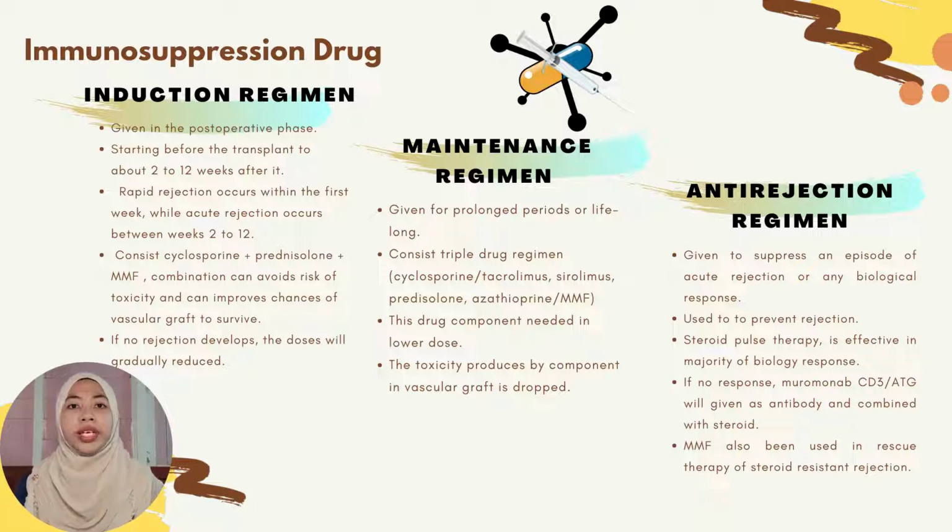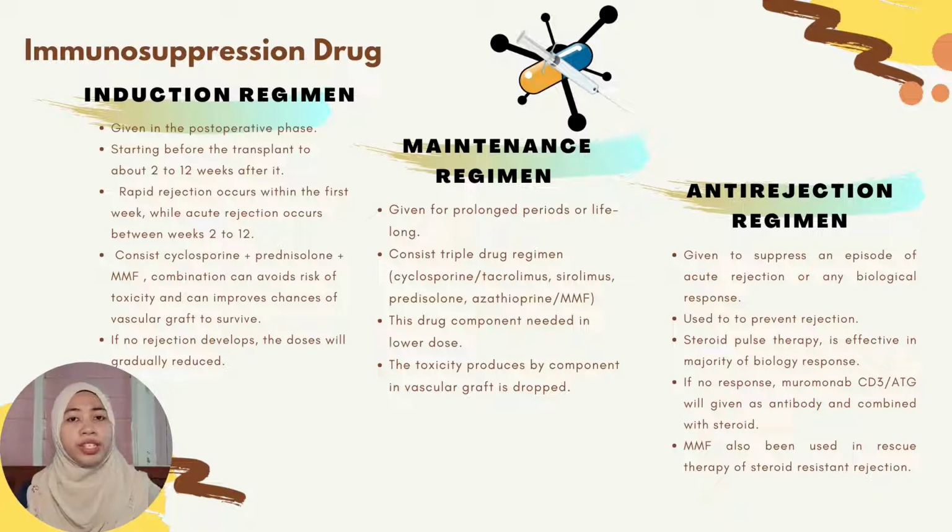It consists of cyclosporine, prednisolone, and MMF. The combination can avoid risks of toxicity and can improve the chance of the vascular graft to survive. If no rejection develops, the dose will gradually be reduced. Next is the maintenance regimen. It is given for a prolonged period or lifelong. It consists of a triple drug regimen: cyclosporine, tacrolimus, sirolimus, prednisolone, azathioprine, and MMF. These drug components are needed in lower doses, so the toxicity produced by the components in the vascular graft is reduced.